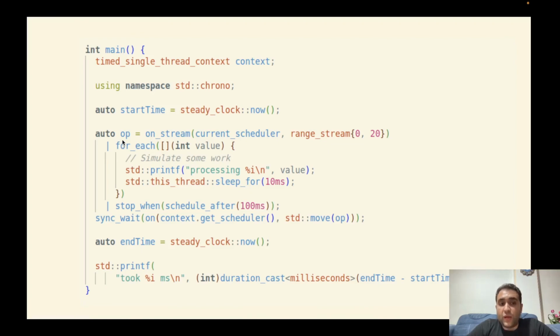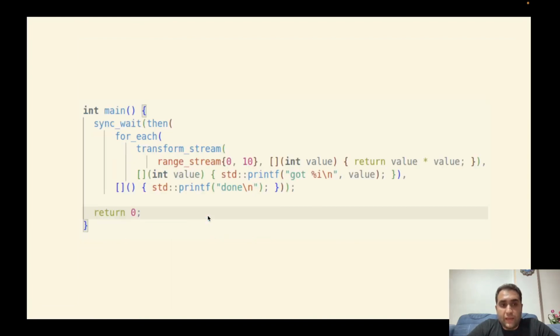Okay, the result will be a sender. And we want to run this sender on a specified scheduler. We can do that through the on function. The on function gets a scheduler, and also it gets a sender. And this sender will be run on this specified scheduler. Okay, that's it. And I think this is the final example. No, we have also another example. Here, this is another example.